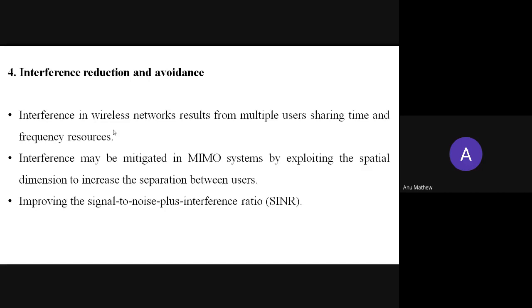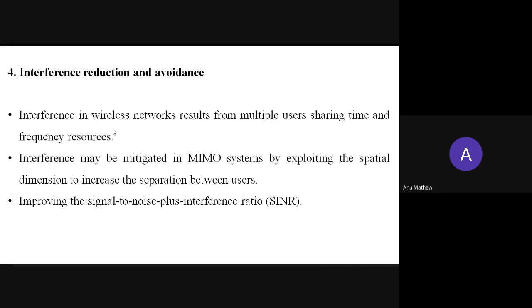This interference can be reduced by the spatial dimension to increase the separation between users. Spatial means the antenna. So by using spatial dimension techniques, we can increase the separation between the users.